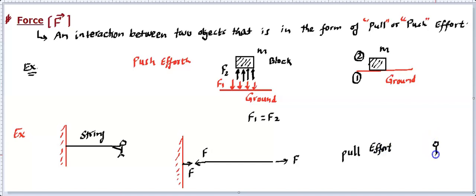Even if you draw this person, what is happening to this person, you'll find this person is being pulled by a string. Now, you combine this with this, they will be equal and opposite, which were in contact. So wherever you think about a contact and the force in between, the forces are always equal and opposite. Similarly, you see this contact and this contact, the forces are equal and opposite. Now you see this person is being pulled by the string, and the string is being pulled by the person. Similarly, this wall is being pulled by the string, and the string is being pulled by this wall. So they are all pulling each other.